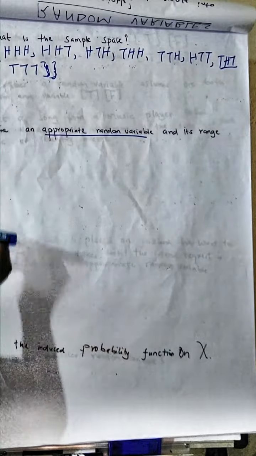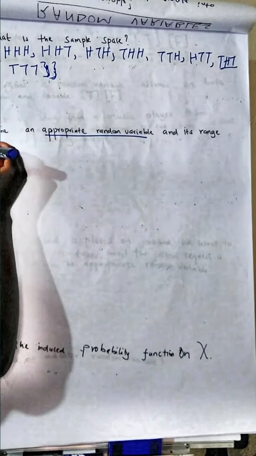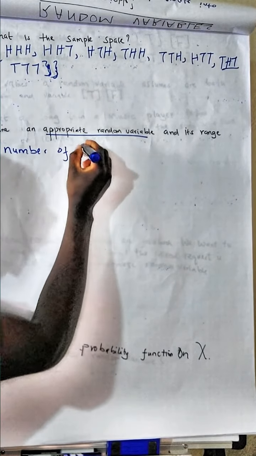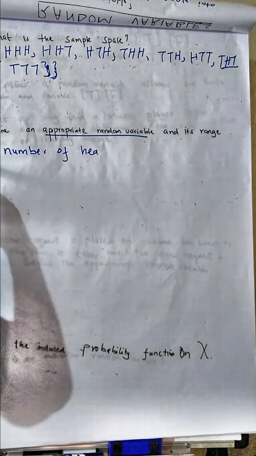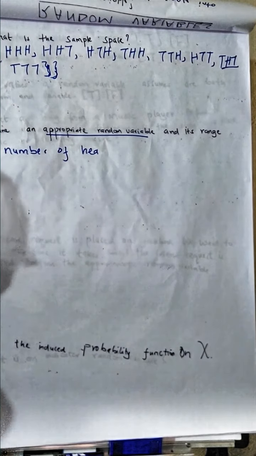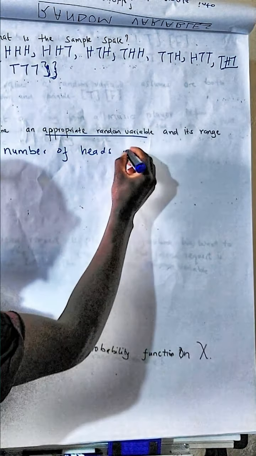So the appropriate random variable should be defined as the number of heads. I'm calling my function x, which is my random variable, the number of heads obtained.